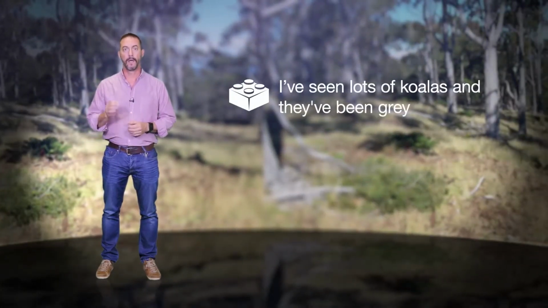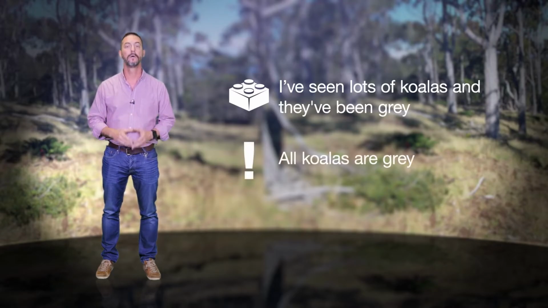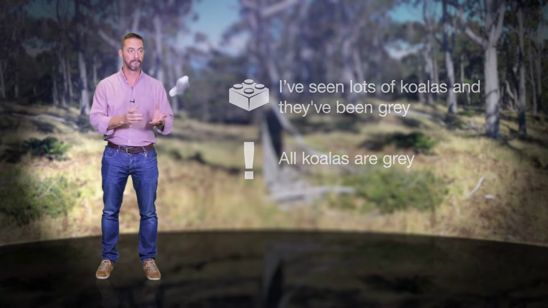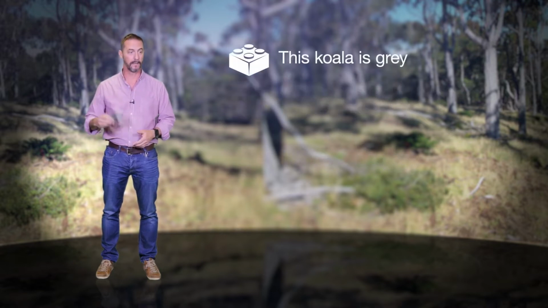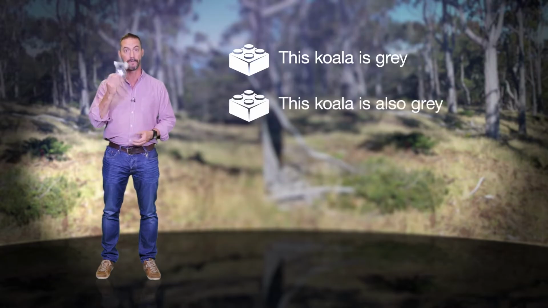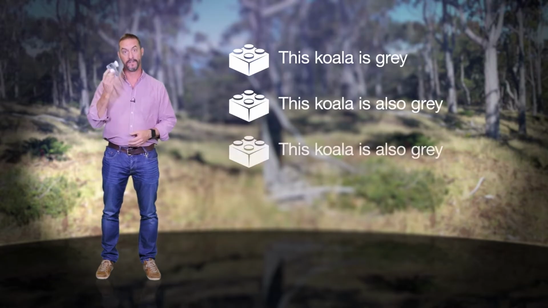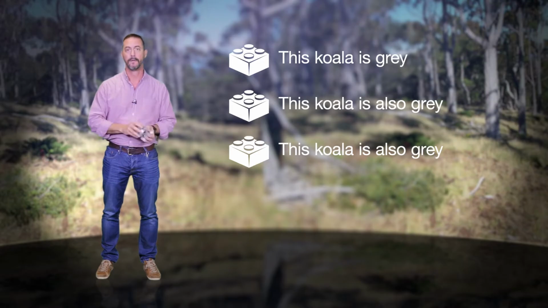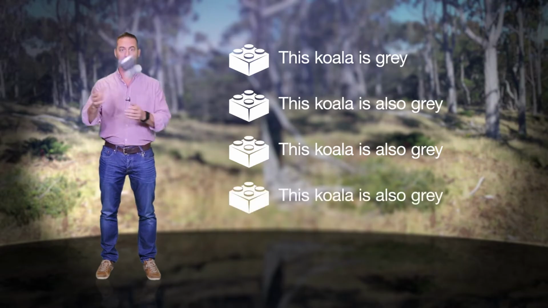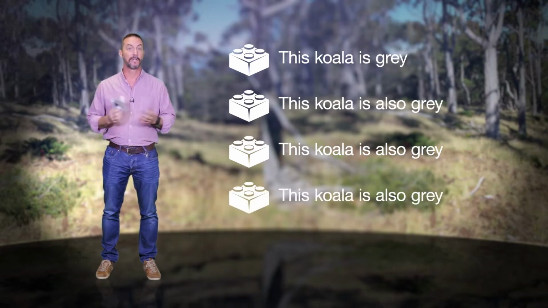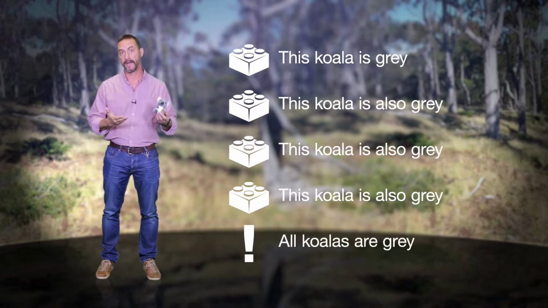Premise 1: I've seen lots of koalas and they've been grey. Conclusion: all koalas are grey. Or, in more detail: this koala is grey, this koala is also grey, this koala is also grey, this koala is also grey. You get the idea. Conclusion: all koalas are grey.